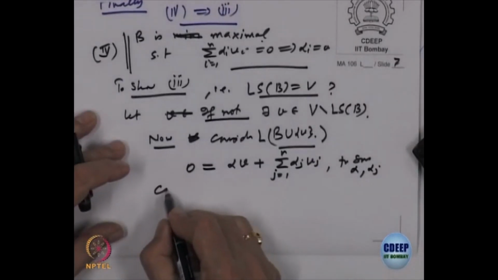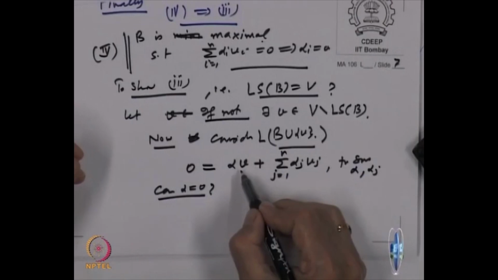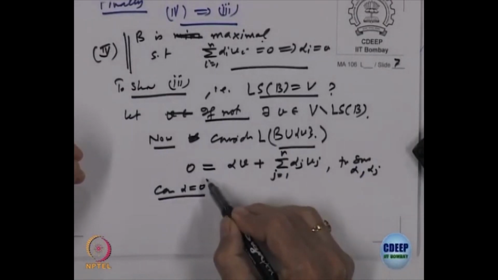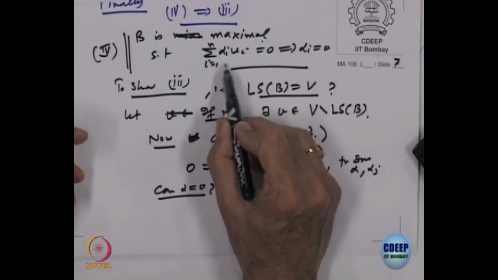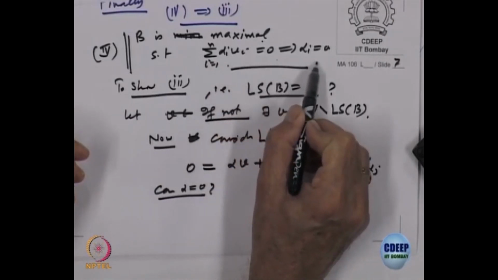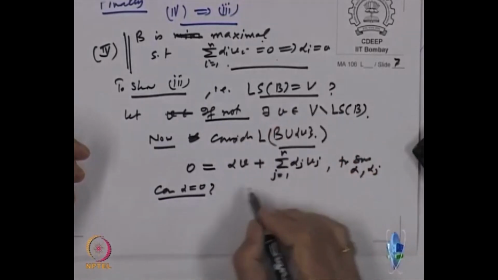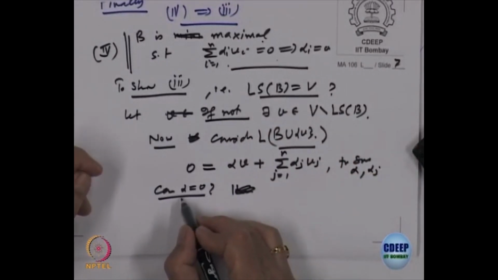Now, can alpha be 0? If alpha is 0, then what will happen? Sigma alpha j V j is 0, and by the given property, right, what is the property? For 4 it says sigma alpha i V i equal to 0 should imply each alpha i is equal to 0. So, can alpha be 0?